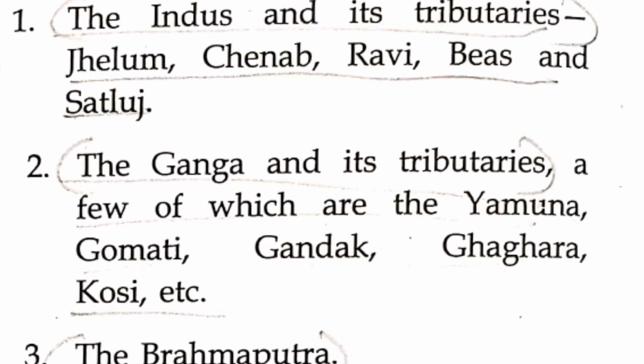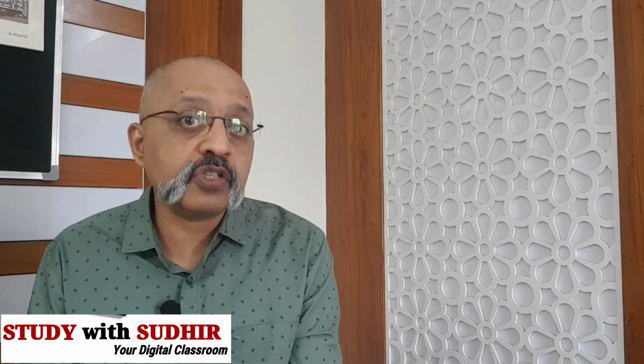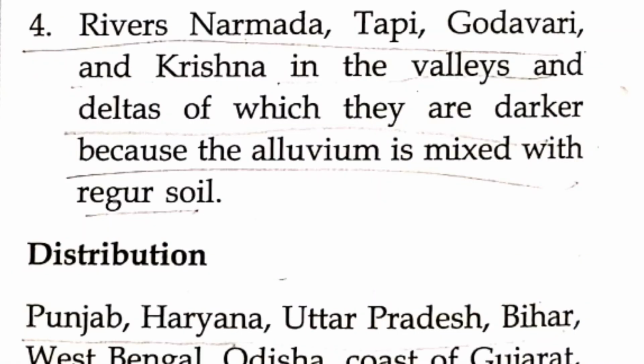Then the Ganga and its tributaries are the main part, a few of which are Yamuna, Gomti, Gandak, Ghaghra, and the Kosi river which flows in Bihar, where floods come every year. Okay, the Brahmaputra, again every year it floods Assam, but the positive of that is that it actually contributes to the alluvial soil, which helps in the agriculture and the general fertility of the soil. Then fourth is our rivers like Narmada, central India, Tapi, Godavari and Krishna. Godavari and Krishna flowing from Maharashtra downwards into Karnataka, Telangana, Andhra Pradesh.